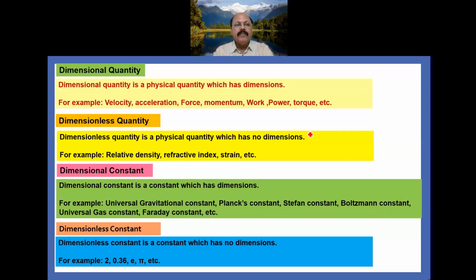For example, all numbers, whether real numbers, natural numbers, whole numbers, integers, or decimals, exponential, sine functions, that is trigonometric functions, pi, etc. They all are dimensionless constants.